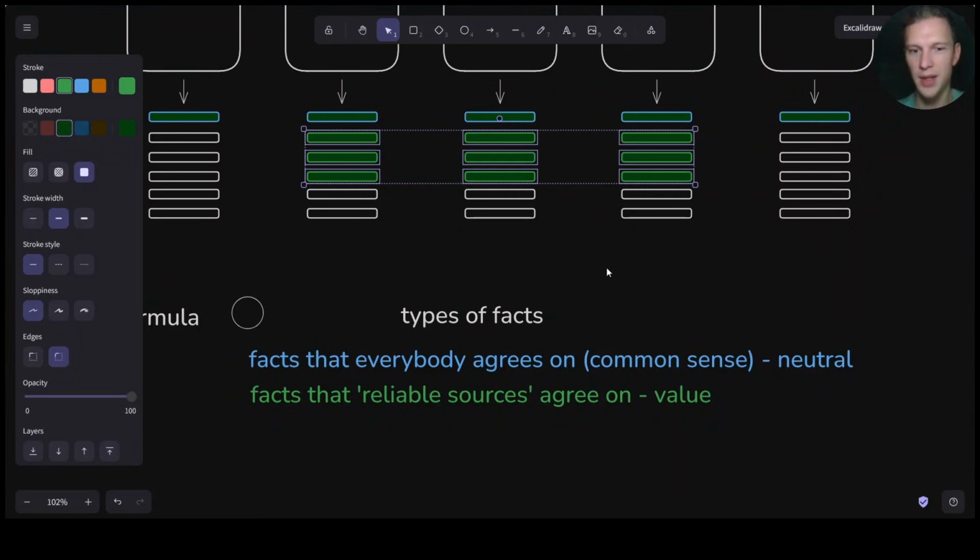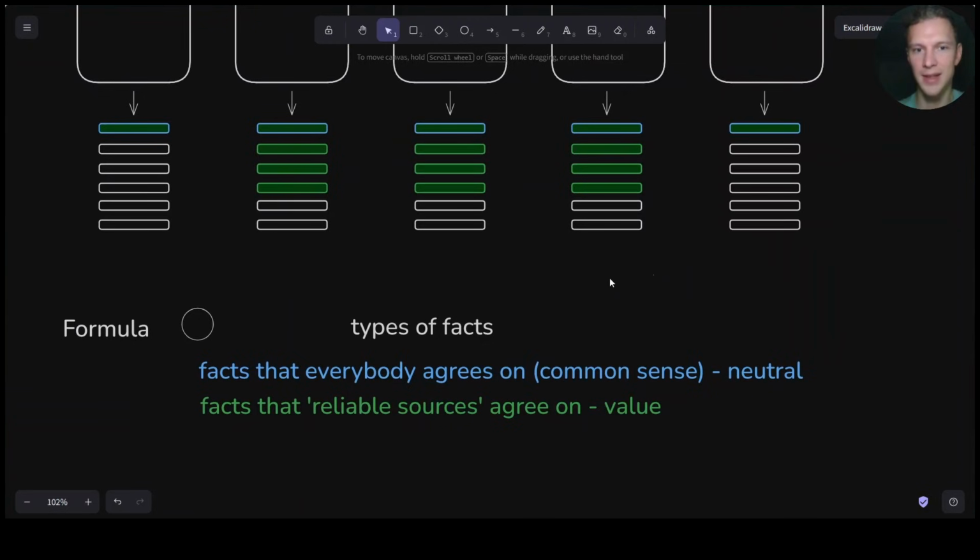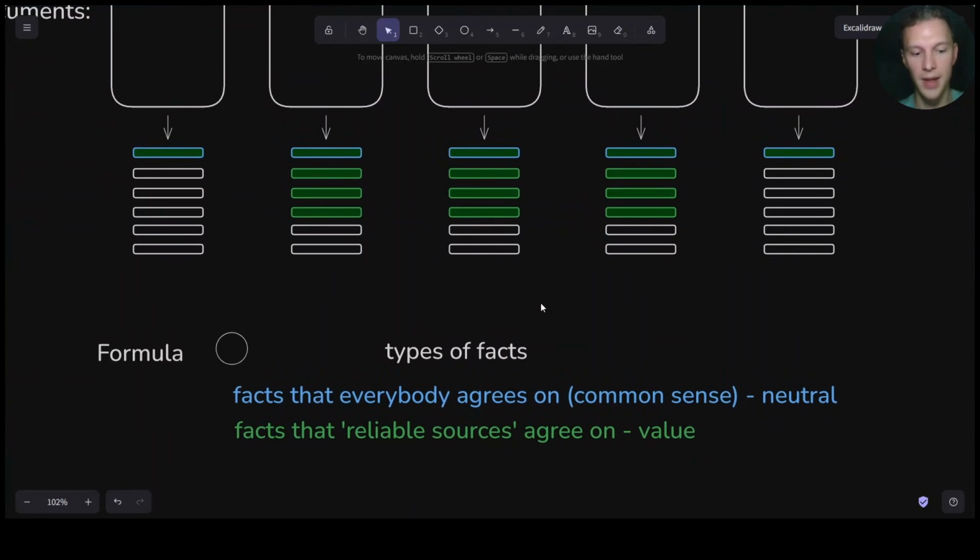For accuracy, technically at this part in the process, these are not yet reliable sources. And this is the very tricky and very magical part of this formula: initially there are no predefined reliable sources. It all happens as this evaluation takes place.